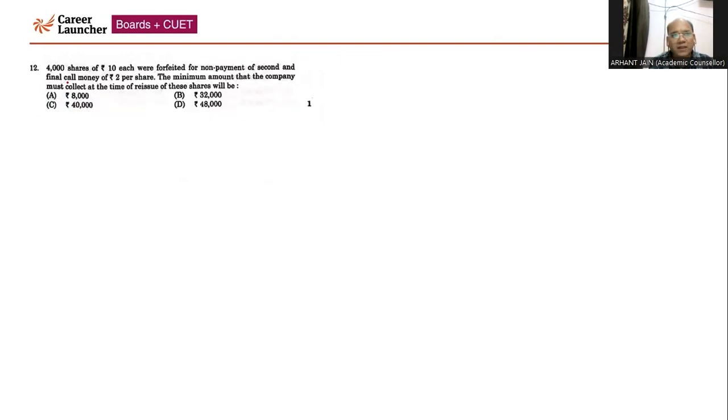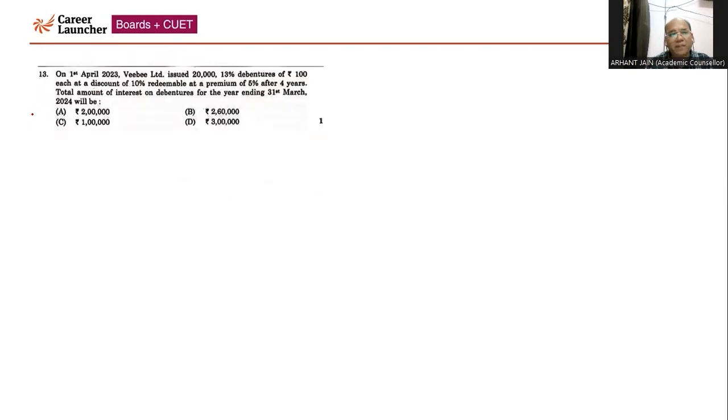Now, next question. Question number 12. 4,000 shares of 10 each were forfeited for the non-payment of second and final call, that is 2 rupees. So that means the company has received 8 rupees and has not received 2 rupees. There is no premium. Now the minimum amount the company must collect at the time of reissue. So the company can give a maximum discount of 8 that the company has already received and credited to the forfeiture account. So the company is going to reissue these shares at 2 rupees, which the company is supposed to receive if it is giving the maximum discount. So 2 rupees multiplied by 4,000 will come to 8,000. Option A will be the correct answer.